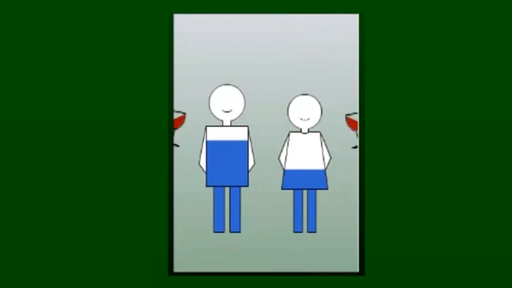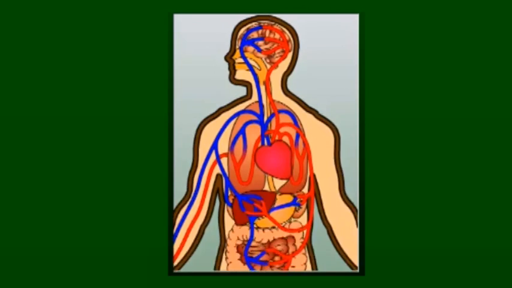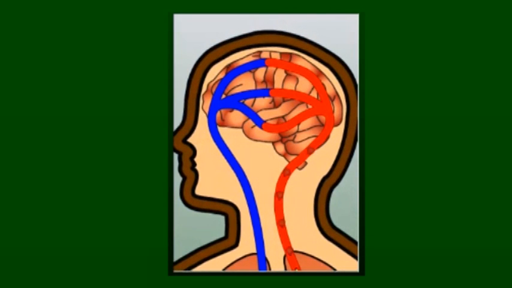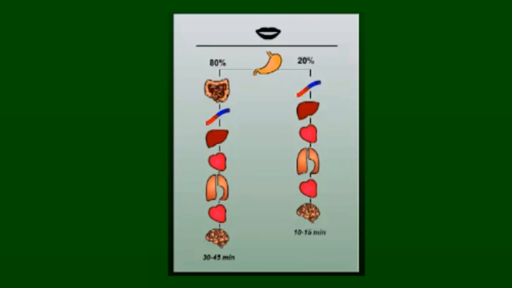As women generally weigh less than men and contain less bodily fluids, they are more easily affected by alcohol. Some of the blood containing alcohol is pumped to the brain, where it disperses itself around the brain via small blood vessels. The effects of alcohol can be felt after roughly 15 minutes.